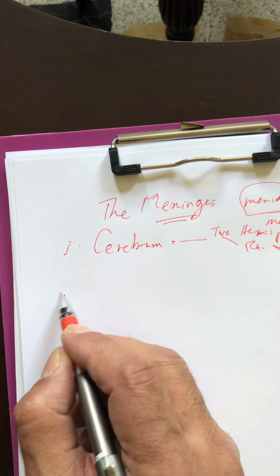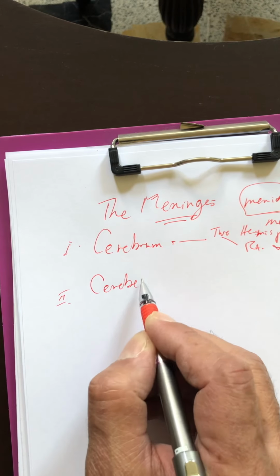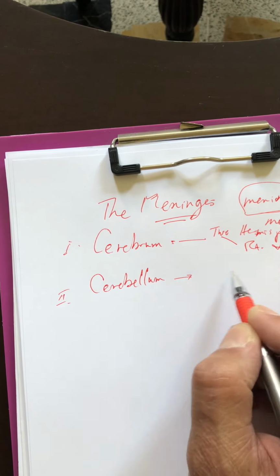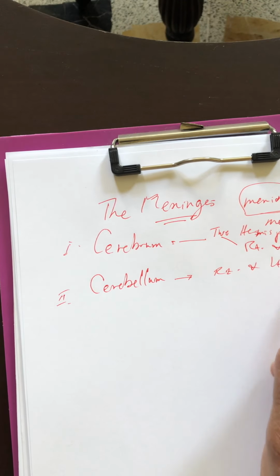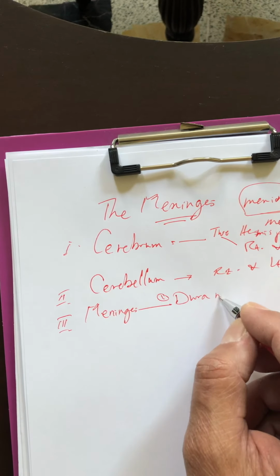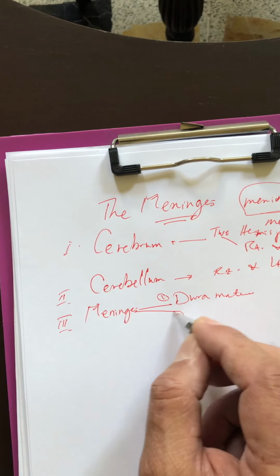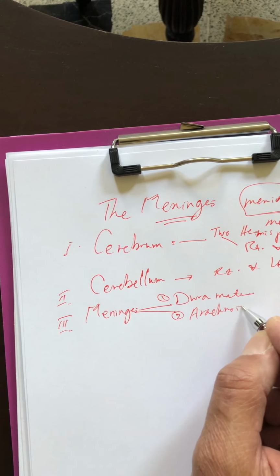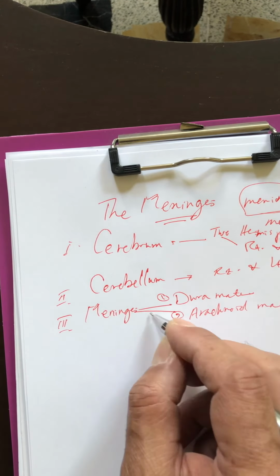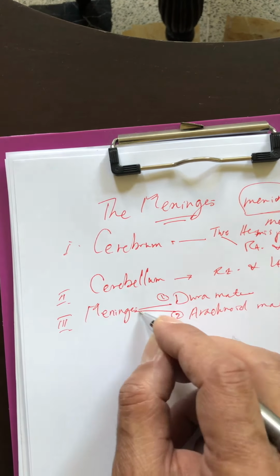The second content is the cerebellum, and of course it also has right and left hemispheres. The third content is the meninges, which is our subject today, and includes three layers: one, the dura mater, two, the arachnoid mater, and three, the pia mater.